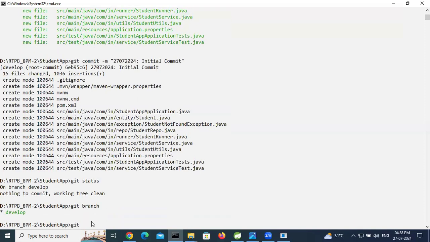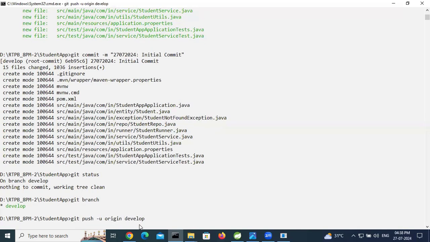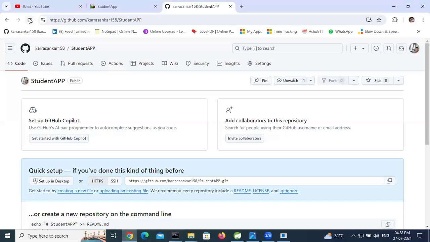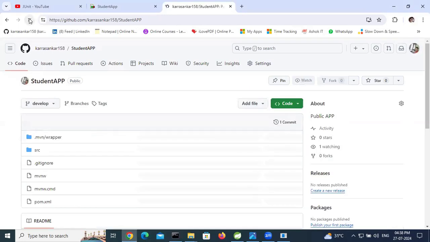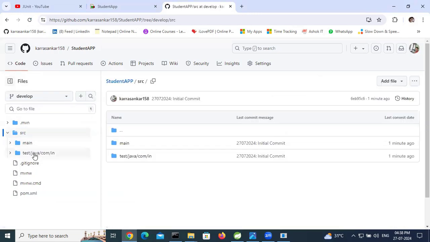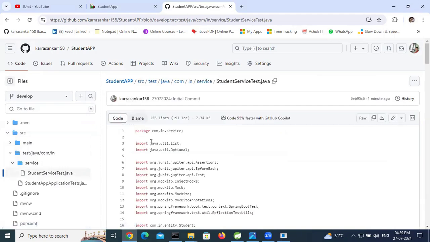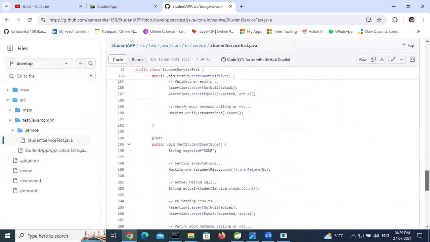So you can use git push. First time you need to use git push -u origin branch name. Origin branch name is develop, right? Enter. So wait some time. Our code will be synced with the GitHub repository. This is done. Let's check. So refresh it. Here our code. Let's verify our code is there. Our classes are there. So I am going to service test cases now. See, our test cases are there here.